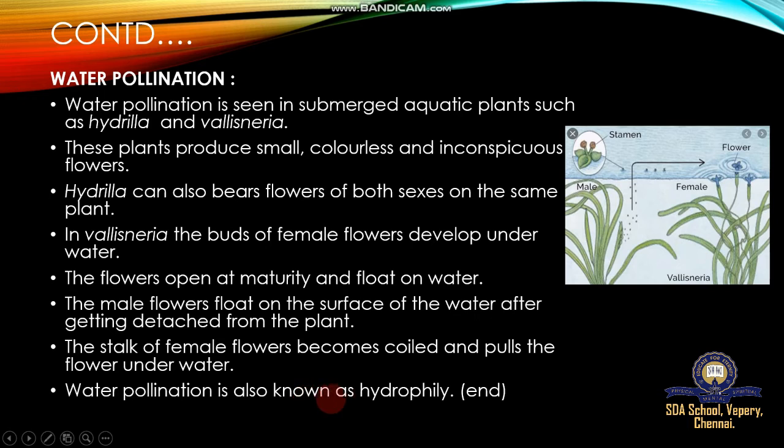Water pollination is also known as hydrophily. So these are the features of water pollination. Water pollinated plants such as Hydrilla and Vallisneria are aquatic plants present under the water, either submerged or emergent in nature. Hydrilla can also bear flowers of both sexes on the same plant. Vallisneria has buds of female flowers that develop underwater. The flowers open at maturity and float on water. The male flowers float on the surface of the water after getting detached from the plants. The stalk of the female flower becomes coiled and pulls the flower underwater. Water pollination is also known as hydrophily.